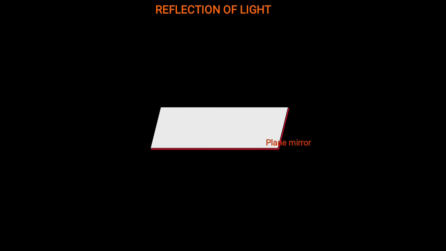So you must have heard about reflection of light. Here I have used the term reflection. The incident ray is falling on the object and then it is reflecting. So what is reflection of light? See, this is a plane mirror. Plane mirror means, whatever mirror you are using at your home in day to day life, that is an example of a plane mirror. What happens here? Incident ray is coming and then it is reflecting.